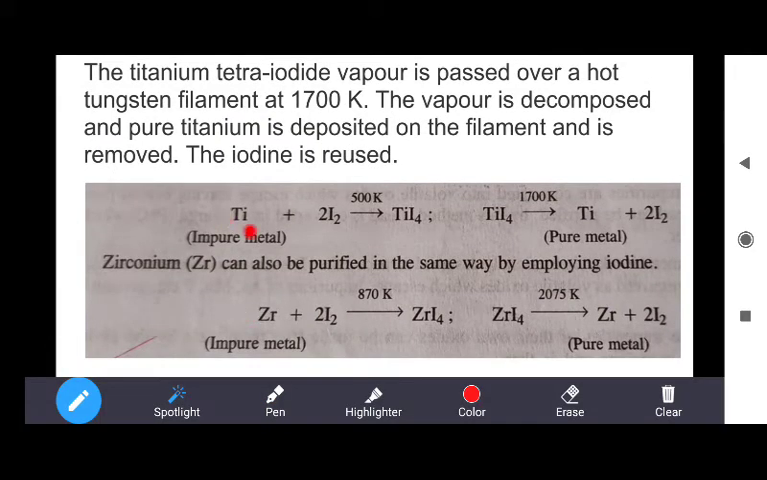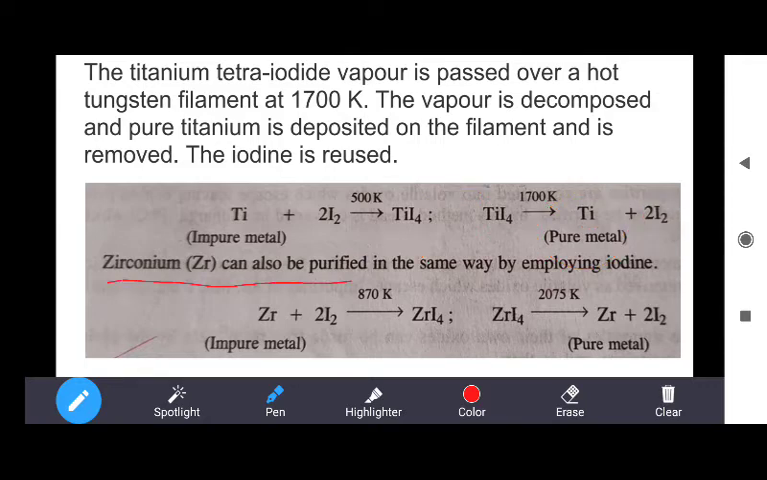Impure titanium metal first reacts with iodine at 500 Kelvin to make TiI4, titanium tetraiodide, which is volatile, in the gaseous form. This volatile compound is then heated up to 1700 Kelvin at the tungsten filament, on which it decomposes again to give pure titanium metal and iodine. So this titanium metal is collected, deposited on the filament.